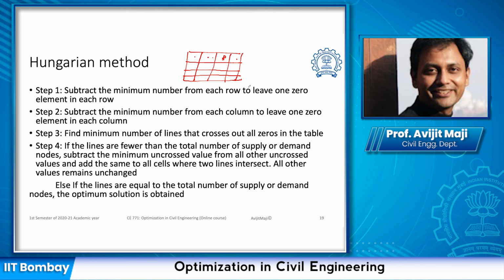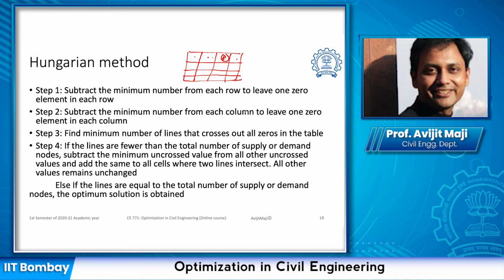Once we complete all the rows, we move to the columns. So subtract the minimum number from each column to leave one zero element in each column. Now we look into each of these columns and do the same. By chance, if we already find one zero element, as in this case, then this column already has one 0, so we do not need to do anything in this particular column. The column which does not have a 0, we need to do this exercise.